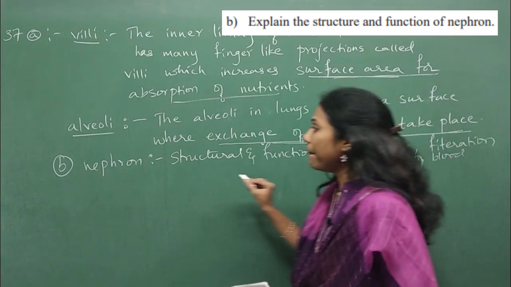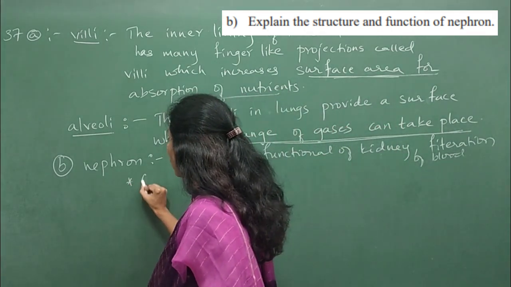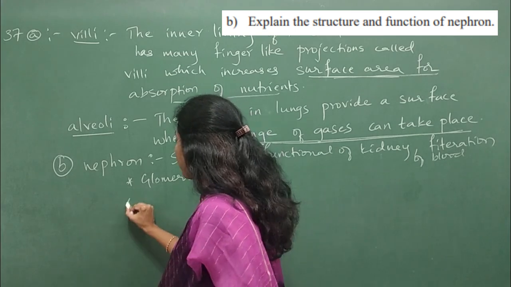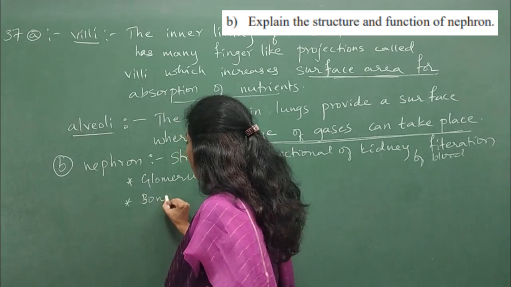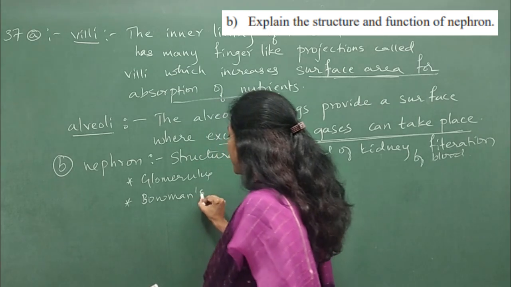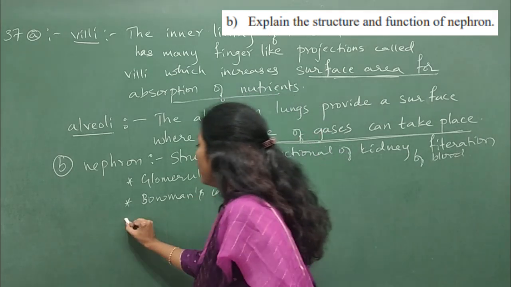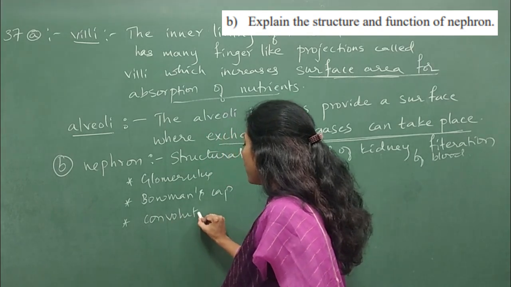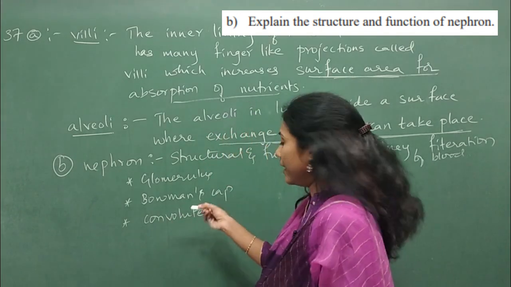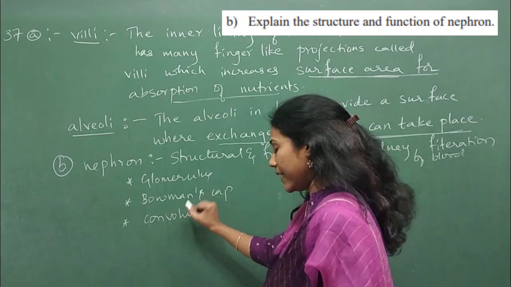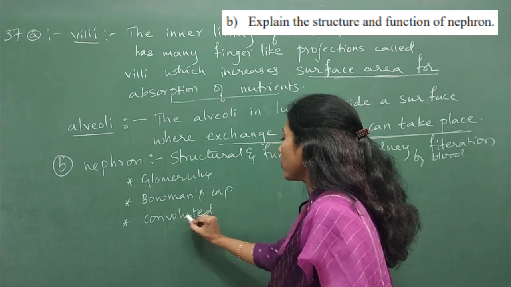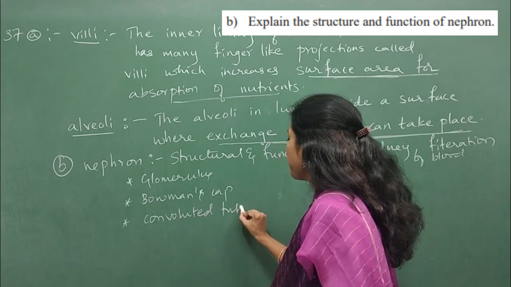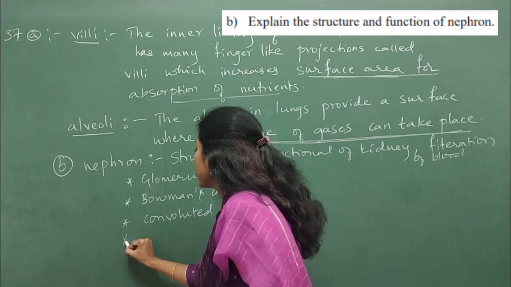So what are the different parts of nephron? You have glomerulus, Bowman's capsule, convoluted tubule, or tubular part, that is what is mentioned in a textbook. I am talking about the tubular part, which can also be called convoluted tubule. And collecting duct.